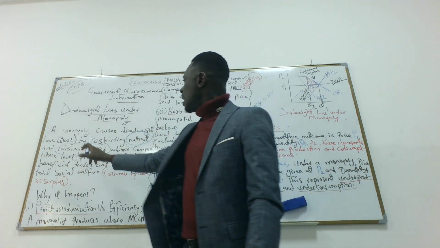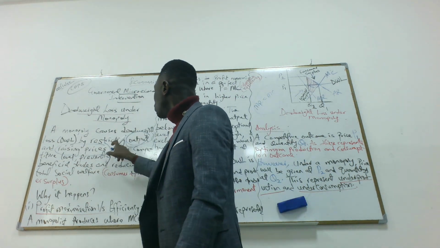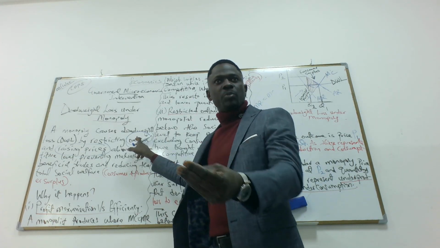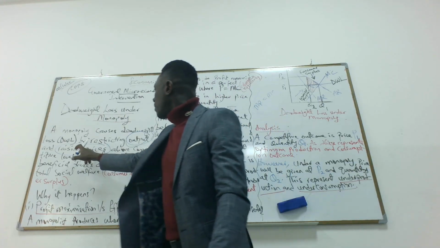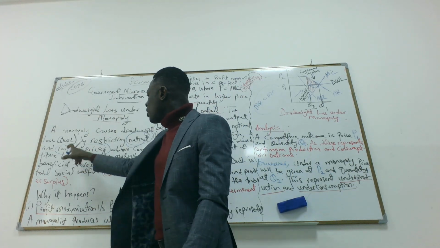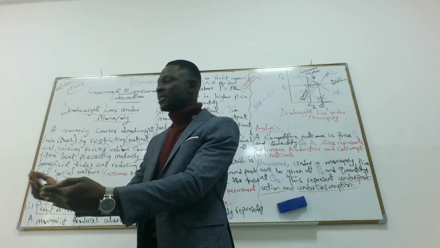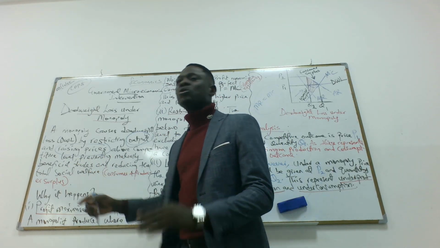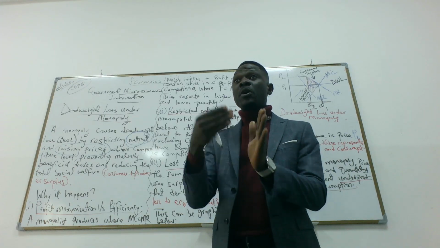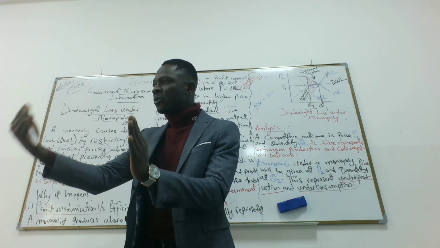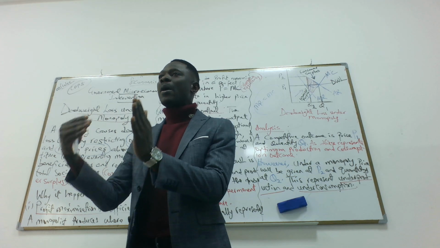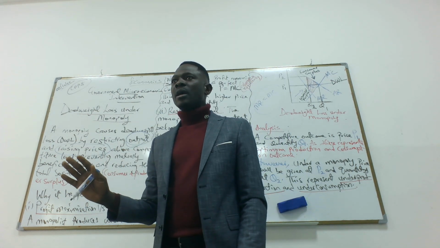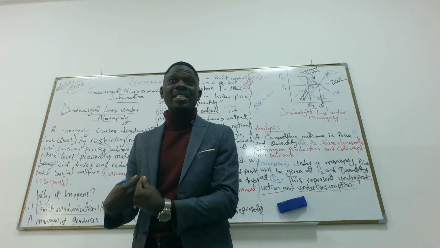So that's why we said the monopoly causes a deadweight loss by restricting output. The first thing it does is to restrict output. As soon as that is done, prices increase. And because the prices are increasing more than the competitive price, what does it do? It prevents mutually beneficial trades and reduces the total social welfare. So because we cannot find the product we need to buy, it means our consumer surplus would reduce. A deadweight loss. A monopolist has reduced the quantity supplied in the market.